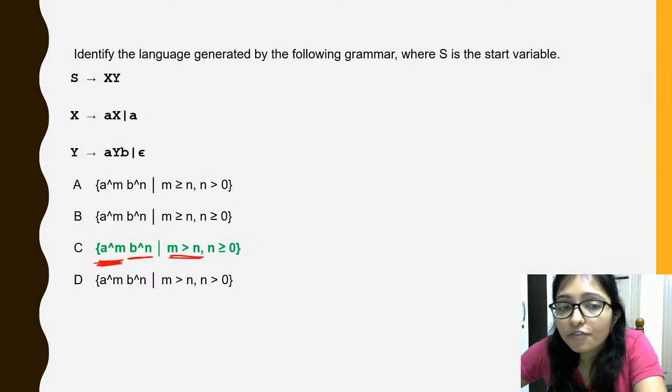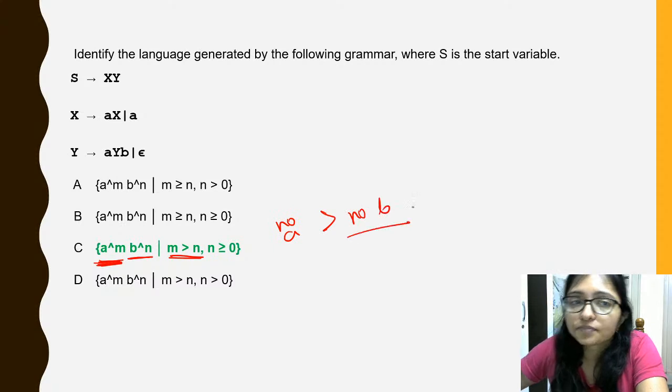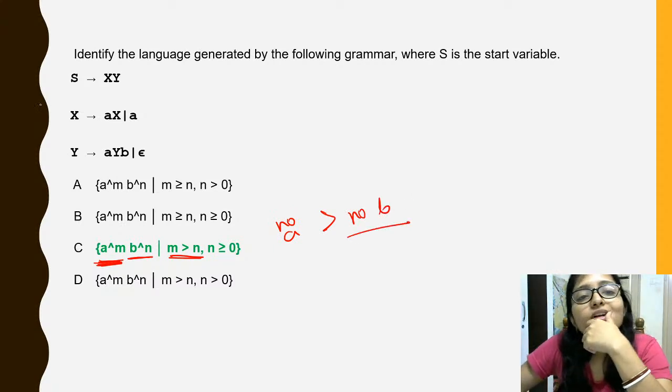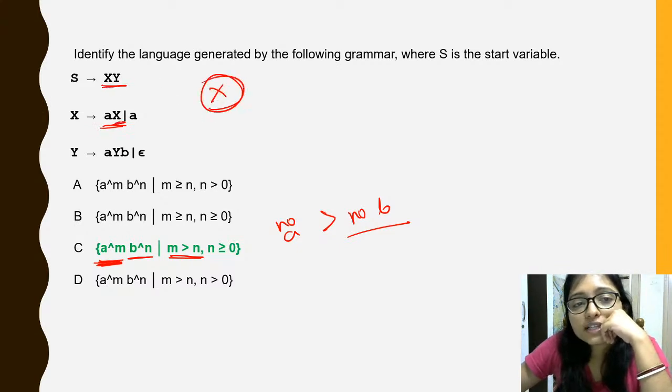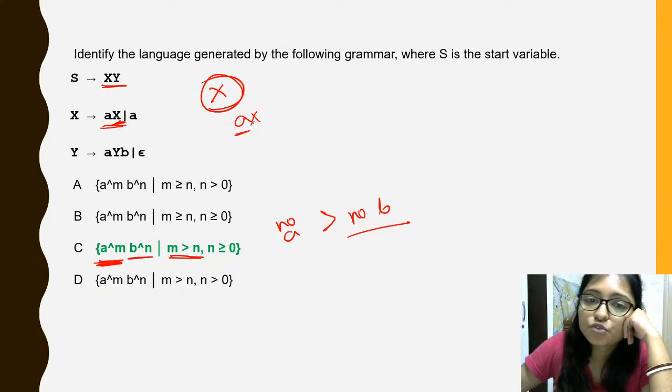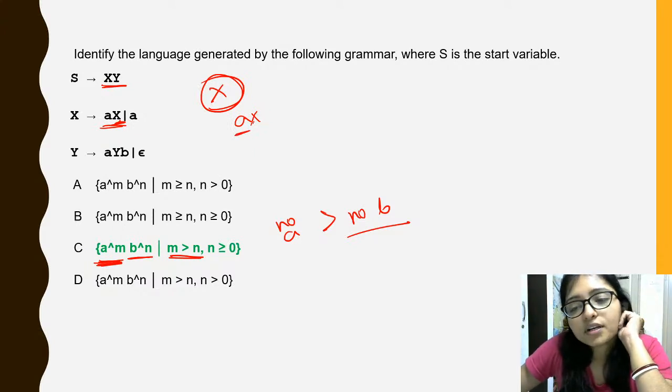Because number of a will always be greater than number of b, right. Because of this production XY, it is starting with X. So always if you want to replace X, then you have to write AX, right. So at least one A will be extra, right. So C is the answer.